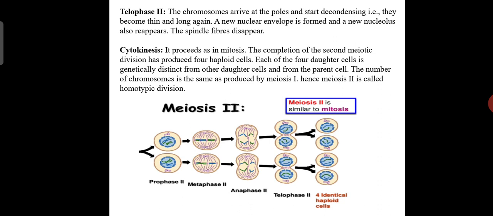Here, the completion of the second meiotic division produces four haploid cells, and each of the four daughter cells is genetically distinct from the other daughter cells and from the parent cell also. The number of chromosomes is the same as produced by meiosis I. Hence meiosis II is called a homeotypic division and it is similar to mitosis.